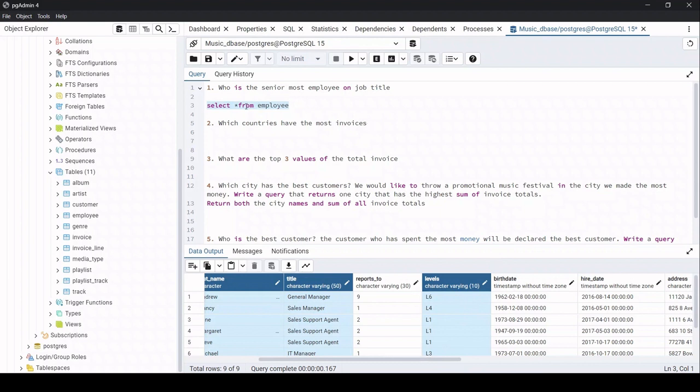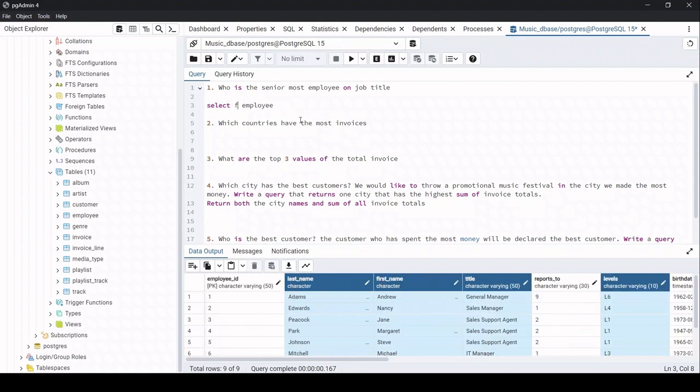So let us go ahead and write the query. Let us select the first name, and I will need the last name to display also, for the employee. Then what else do I need? I need the title, and also the levels.